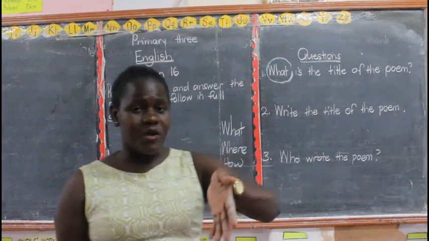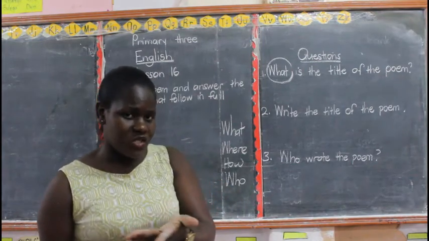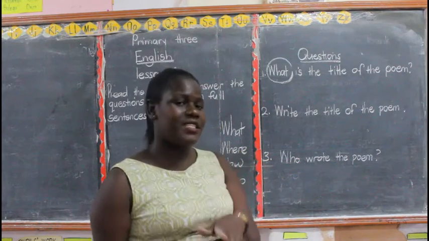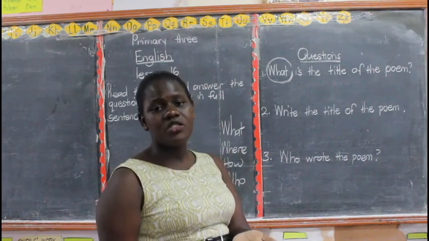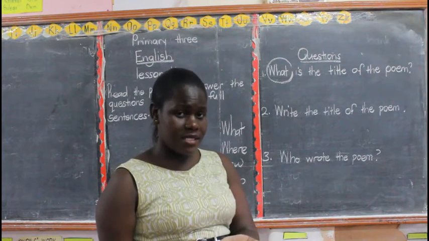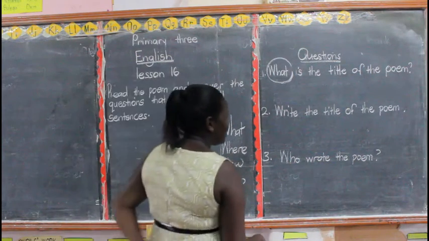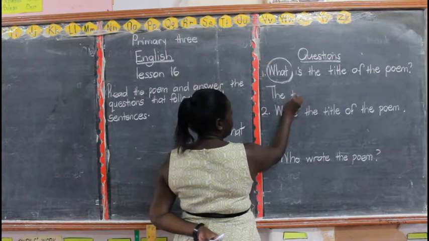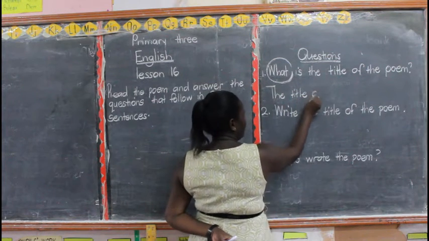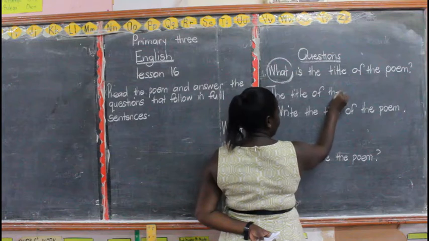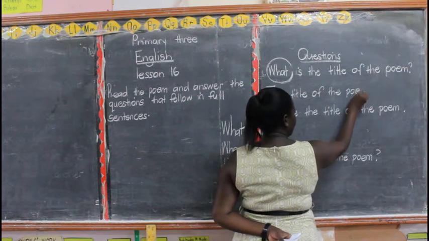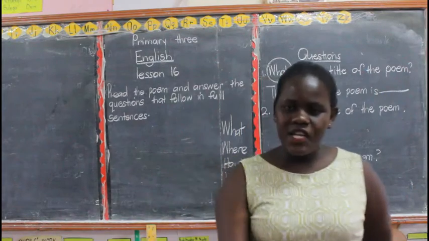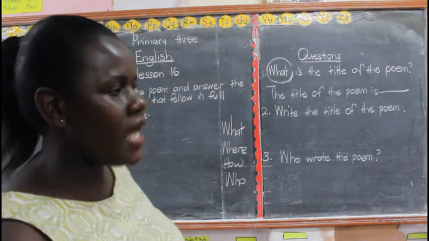Every month we shall be doing a test at least to test you, yes? But most people are failing when it comes to stories, when it comes to poems. Why? They don't know how to write in full sentences, which is bad. So here when they say what is the title of the poem, say the title of the poem is, you put the answer. Are we together? The title of the poem is dash.